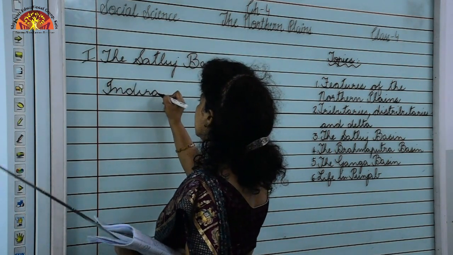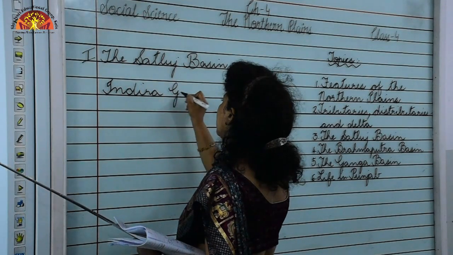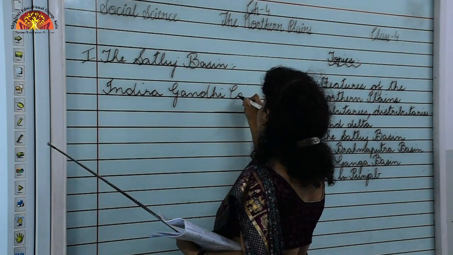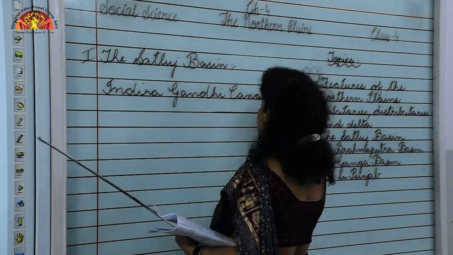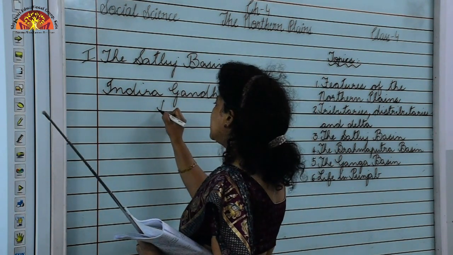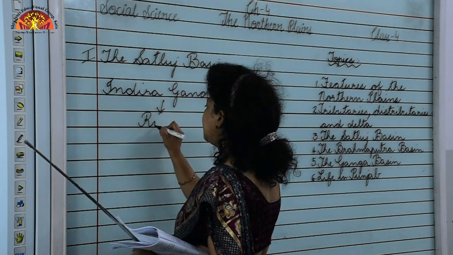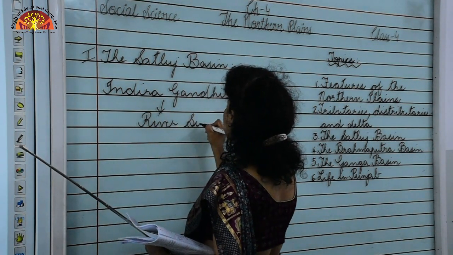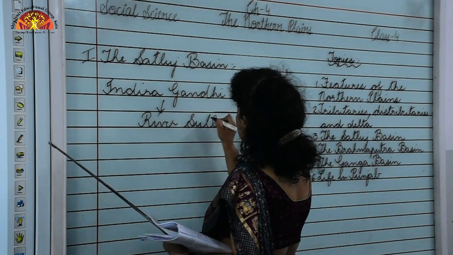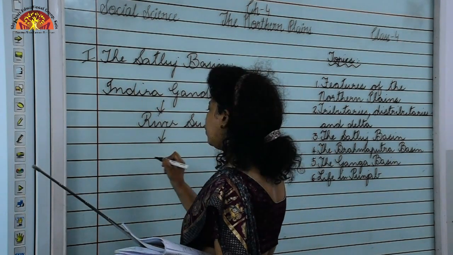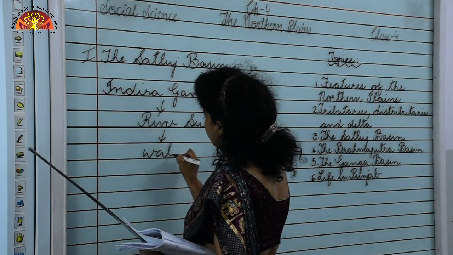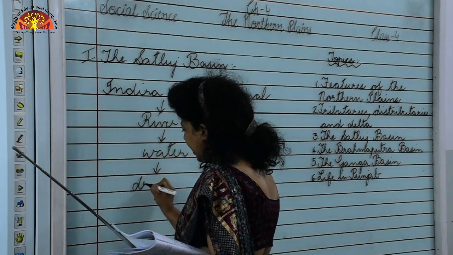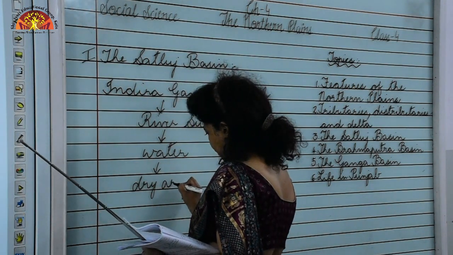Indira Gandhi Canal. So this Indira Gandhi Canal starts from river Satluj and this canal is used to provide water to dry areas of Rajasthan.